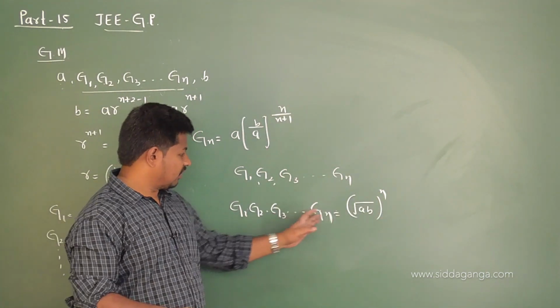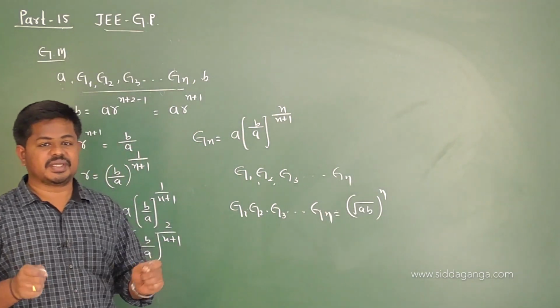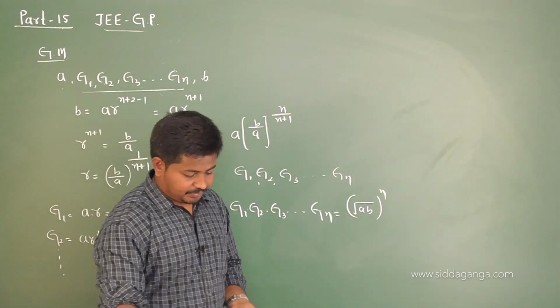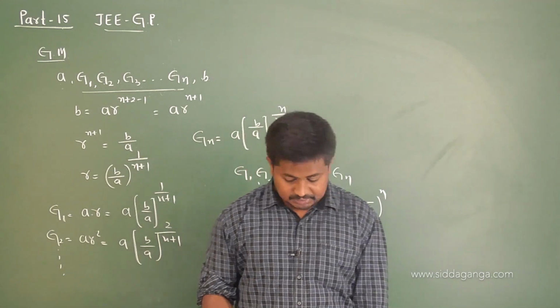This gives the product of all the geometric means inserted between the numbers a and b. This is also an important result.